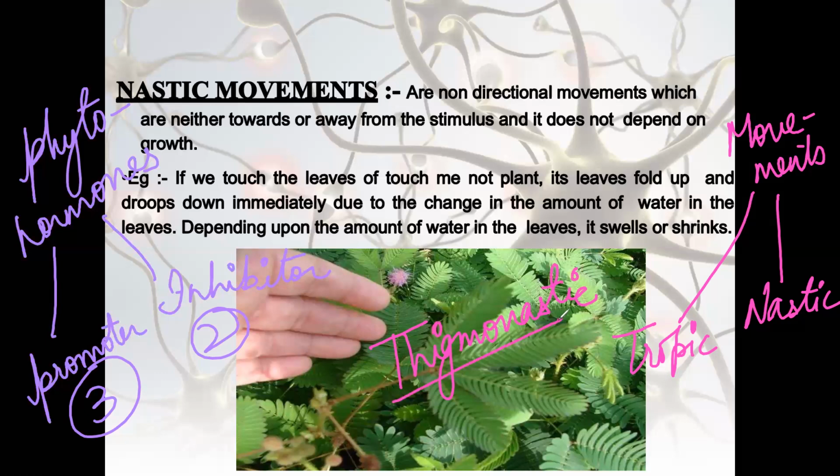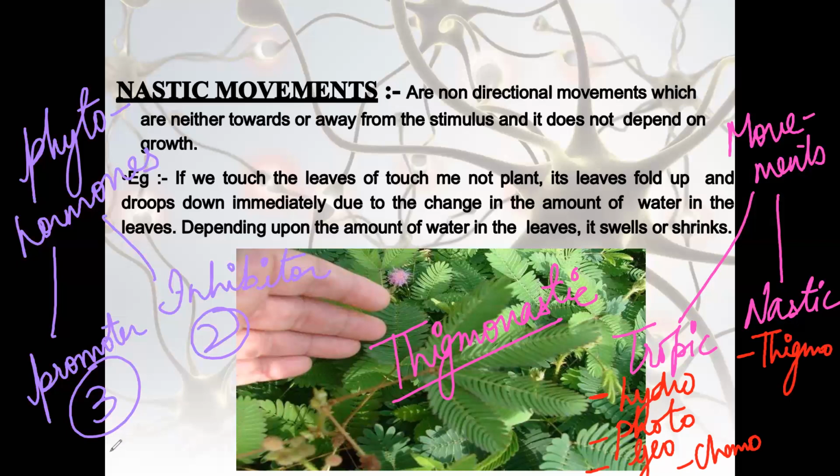As they are not leading to any kind of growth. Tropics are again of different types. One was phototropic movement, then geo and chemical, that is chemo, right? Nastic movement, we have learned thigmo, right?